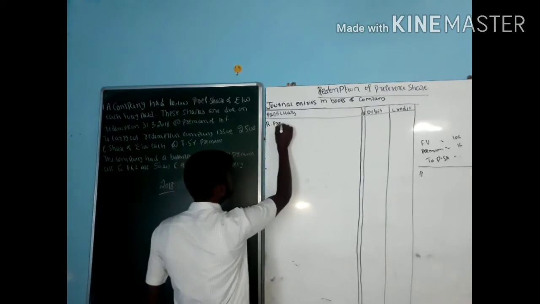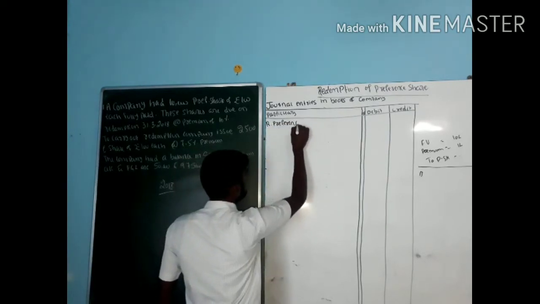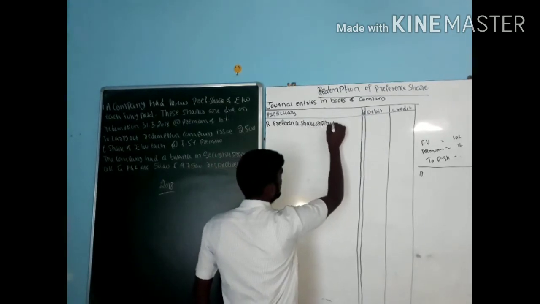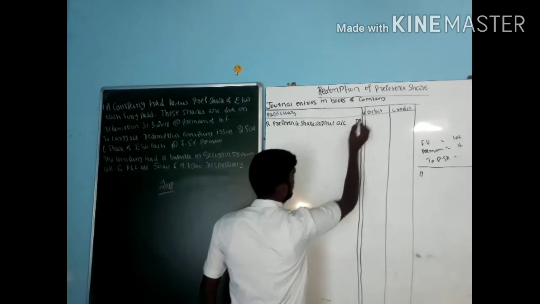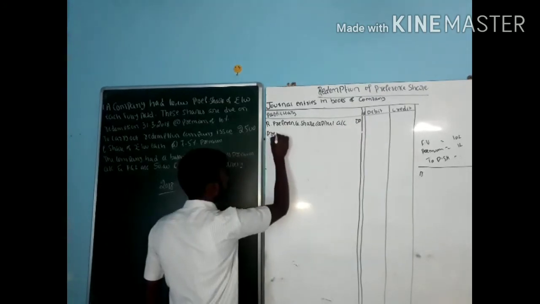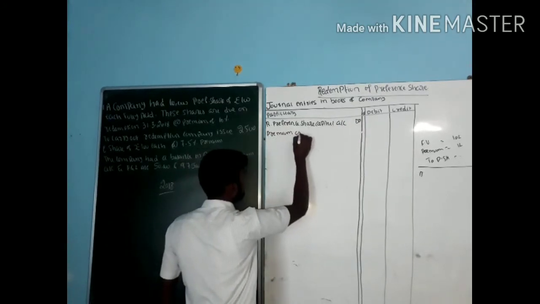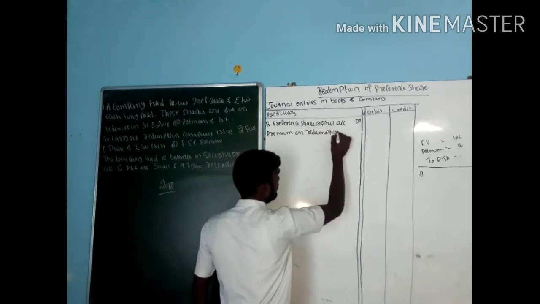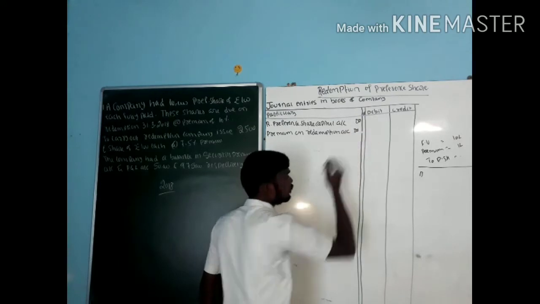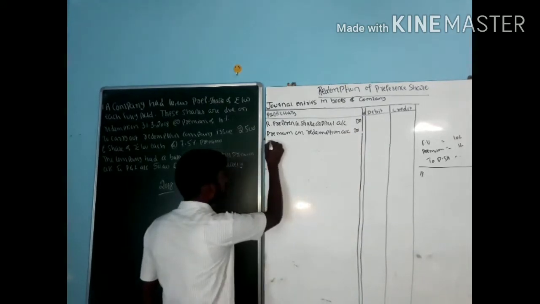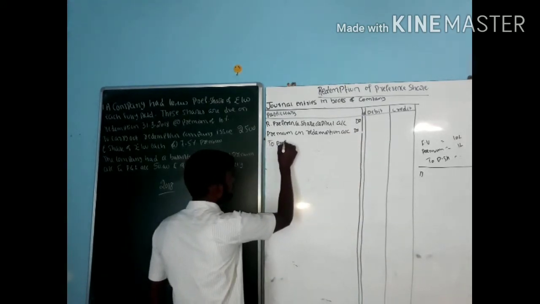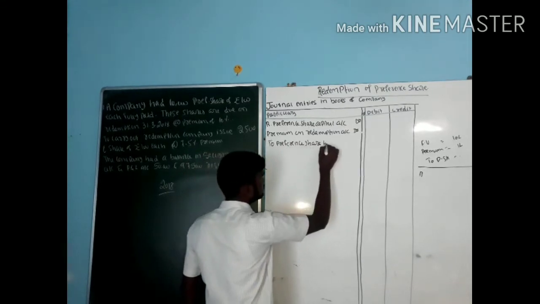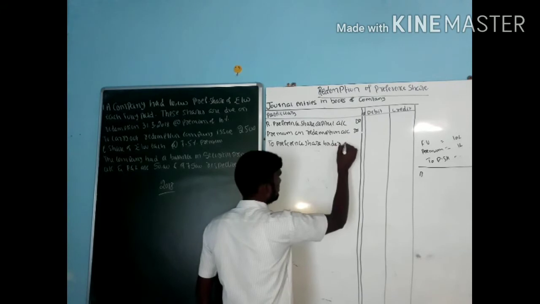Let us pass the entry for the first one. Redeemable preference share capital account debit, premium on redemption account debit. To whom do I need to pay? To the preference shareholders account.